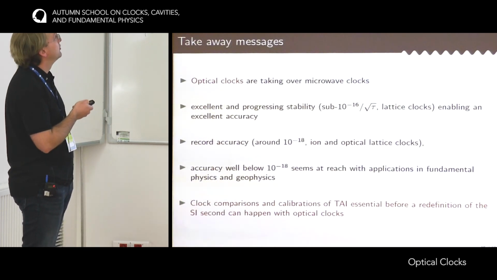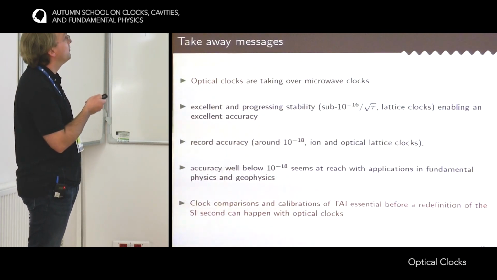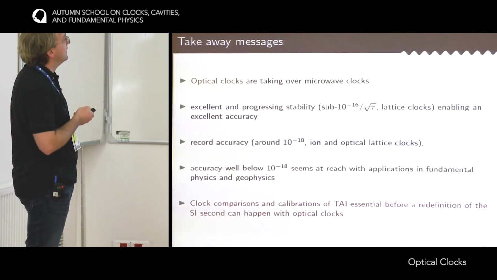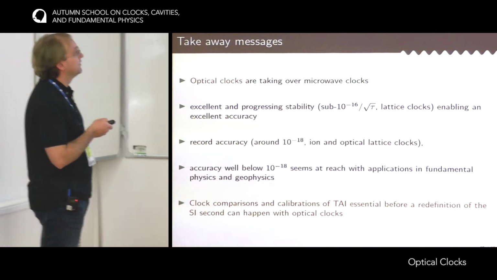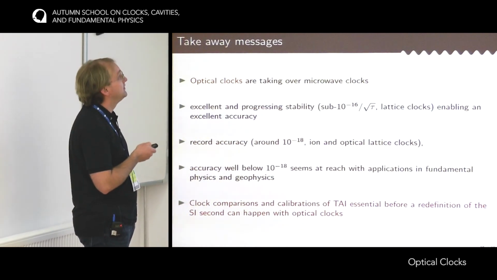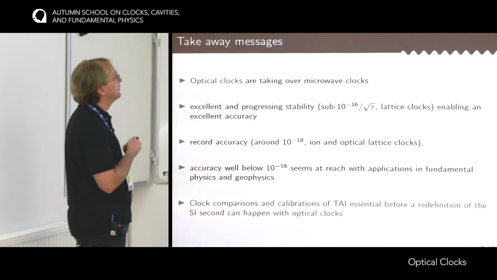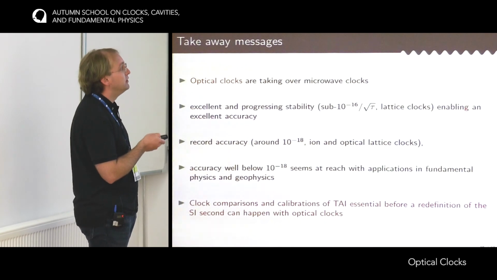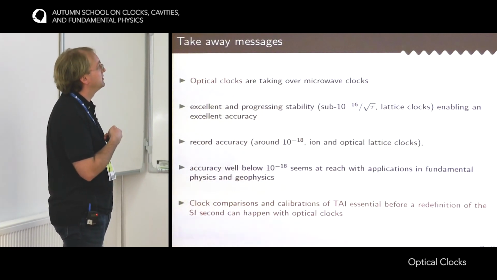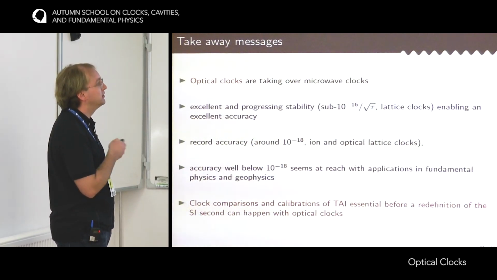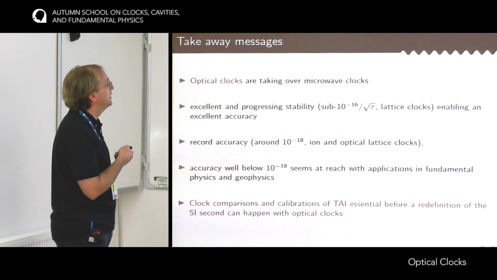So I have a few takeaway messages as a conclusion. Now we are sure that optical clocks are better than microwave clocks, and they are really taking over all that is done with microwave clocks. They have an excellent stability, below 10^-16 at 1 second. And more importantly, it's still progressing, so there are still new laser techniques being developed in order to reach a better stability. And this really good stability is what has enabled us to measure systematic effects and reach an excellent accuracy. This accuracy is around 10^-18, both for ion clocks and optical lattice clocks. And there's no showstopper to 10^-19.